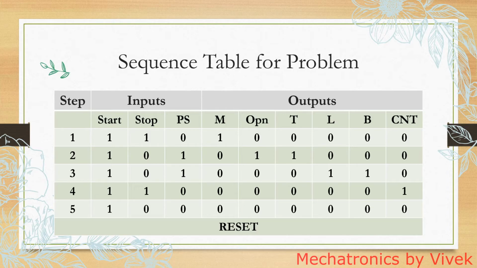So step 1 is the motor starts. So we have the start and stop switch, and the output is only the motor. Under the motor you can see 1, so that is the output available. And the step